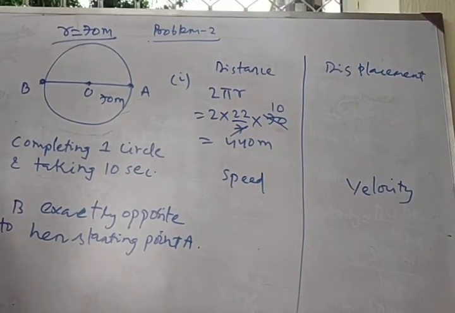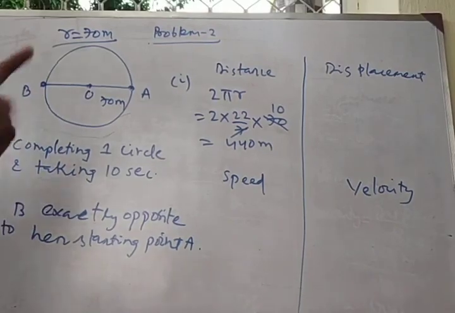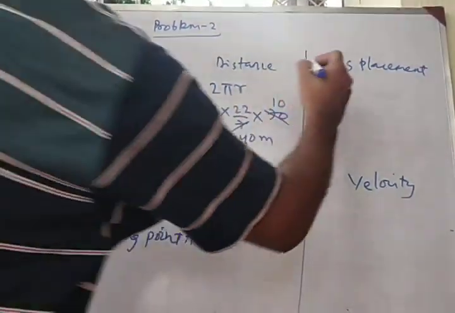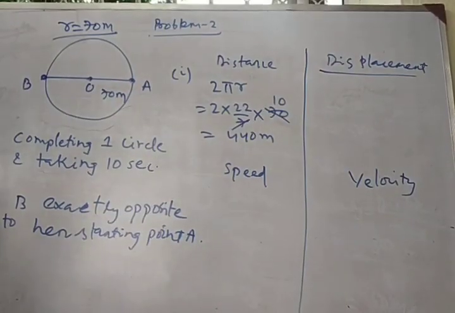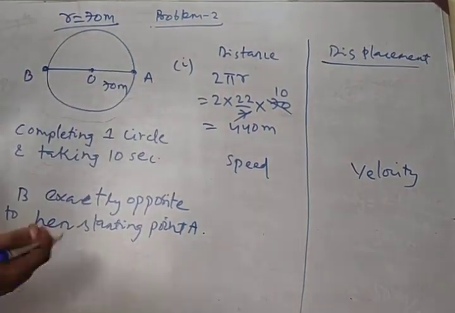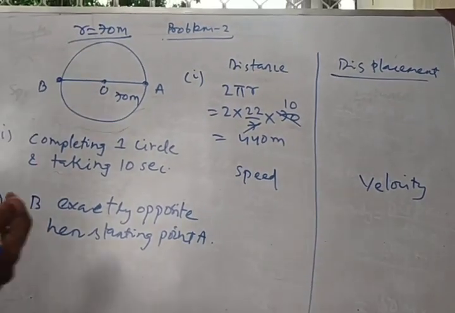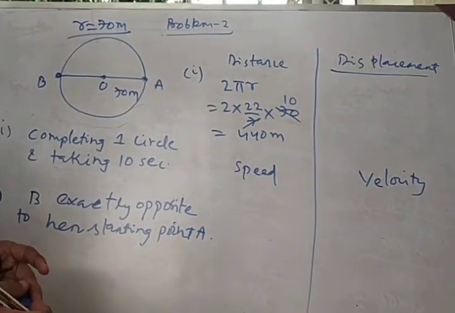What will be the displacement? Here the most important definition I have already told is very important. Displacement is nothing but the shortest distance between 2 points. So when the girl is coming from A to A, how to find the shortest distance? So basically we will use another definition, that displacement is nothing but change in position.